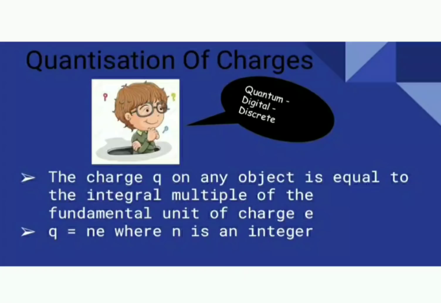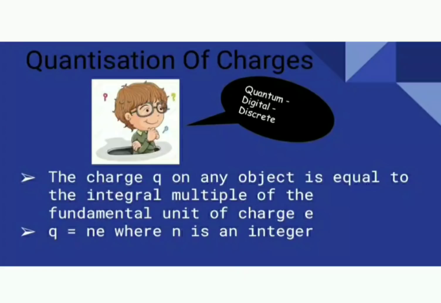So here charges are said to be quantized. I repeat, not quarantined, they are quantized. That means the charge of any object is equal to an integral multiple of the fundamental unit of electric charge, that is Q is equal to Ne. Here the value of e is the charge of the electron, which is 1.6 into 10 power minus 19 coulomb, and remember the unit of charge is coulomb.